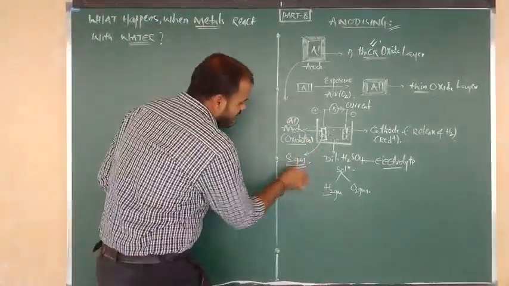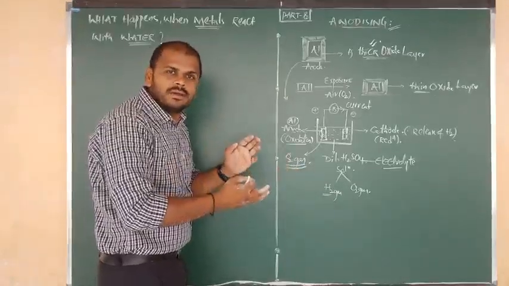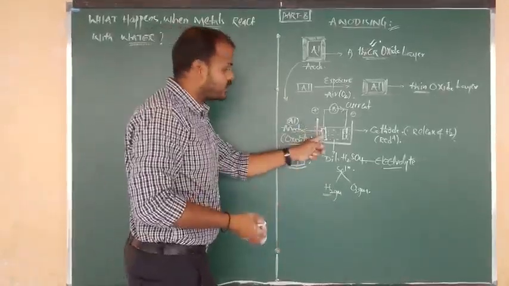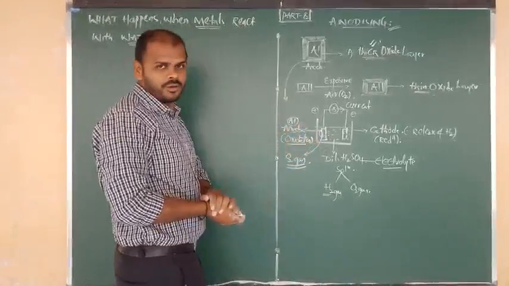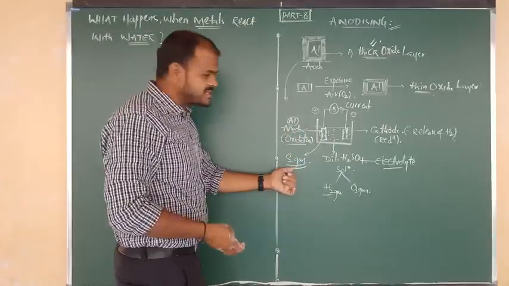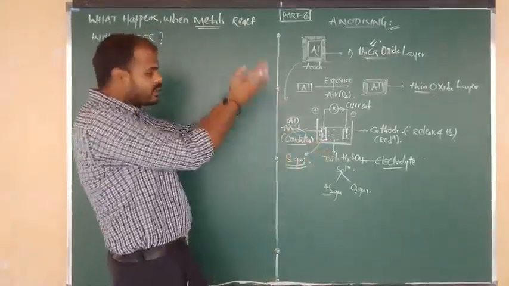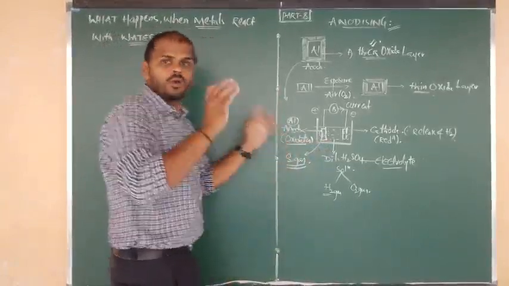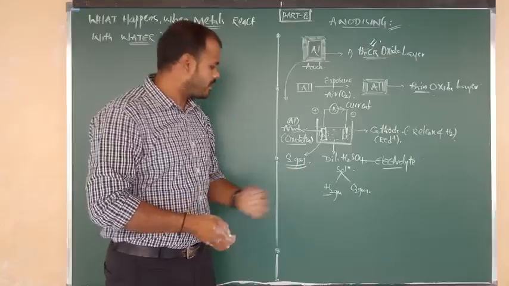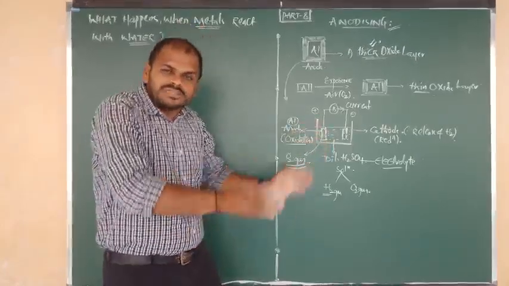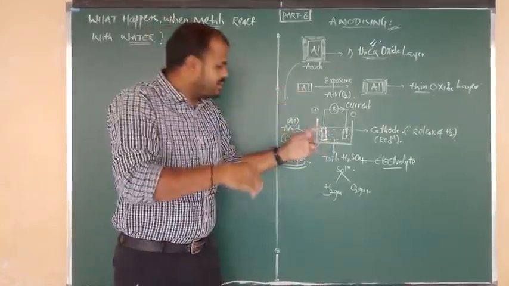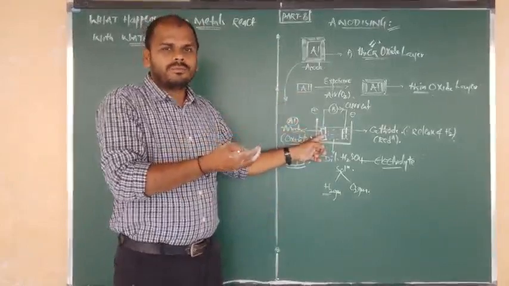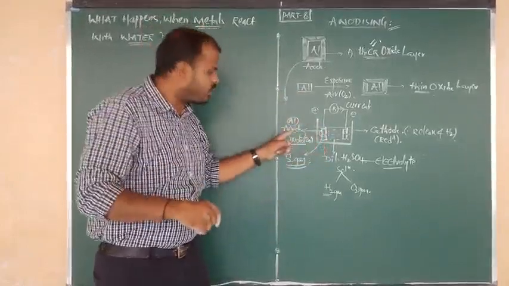The oxygen gas, the O2 gas which was liberated or released at the anode, again reacts with the anode only.